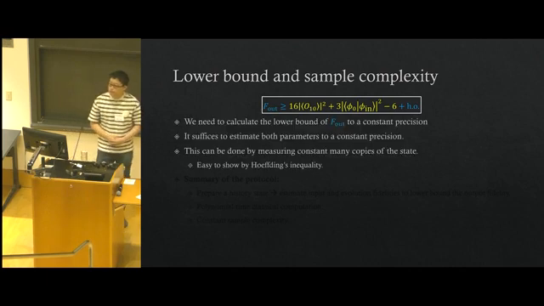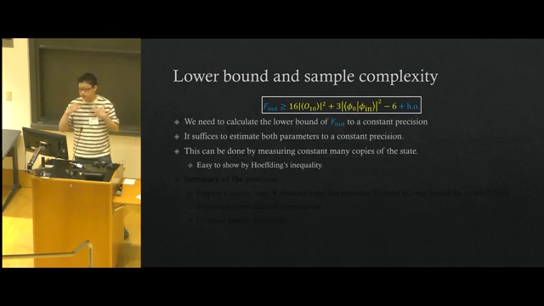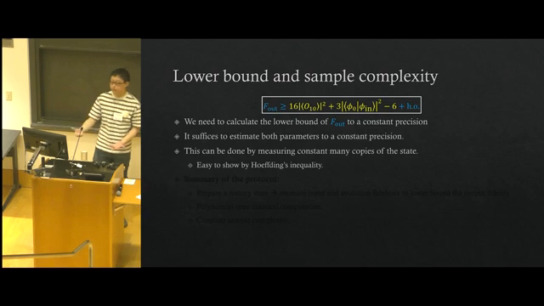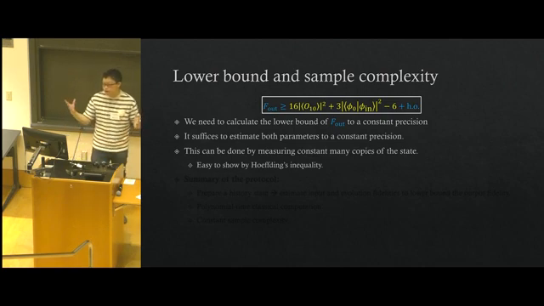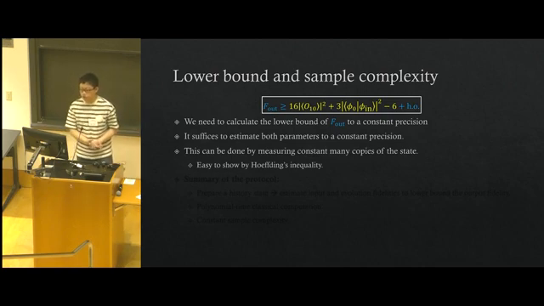And so to do the verification, the verifier needs to get these O_10 values and find out overlap values from the prover, and needs to calculate the lower bound of F_out to a constant precision, because she needs to compare F_out to some threshold value, which is also constant. So it suffices to just estimate both parameters, this O_10 squared and the overlap squared, to a constant precision. And this can be done by measuring constant many copies of the states.